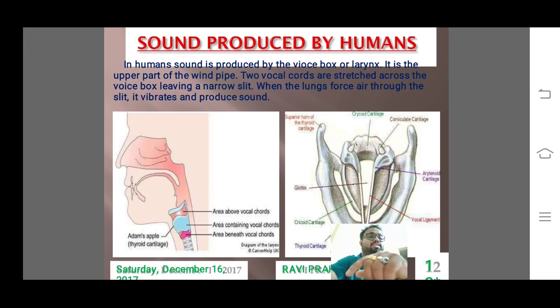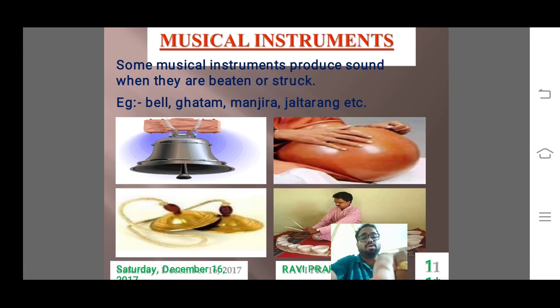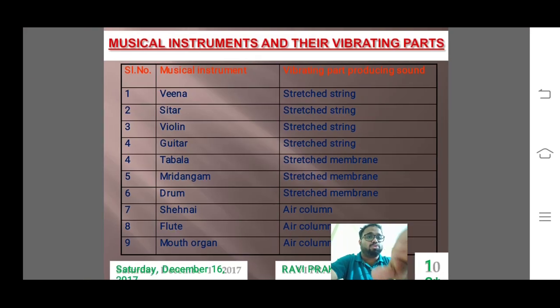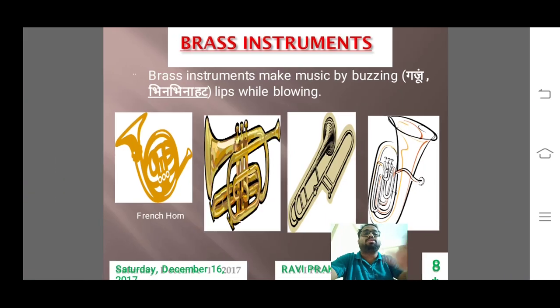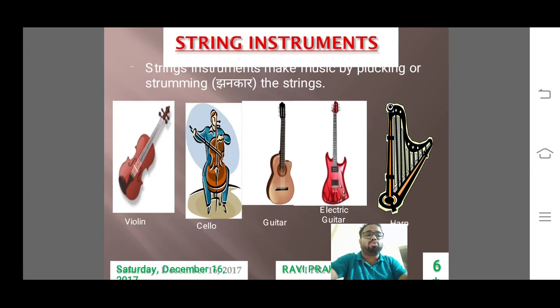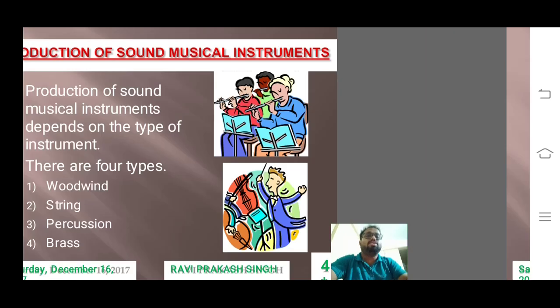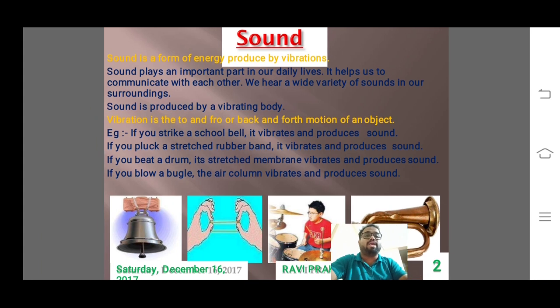In the next class, we will discuss sound produced by humans. Today we discussed sound produced by vibrations, musical instruments and their vibrating parts, and the different types of instruments: brass, percussion, string and woodwind. Sound is a form of energy produced by vibrations, and vibration is the to and fro or back and forth motion of an object.